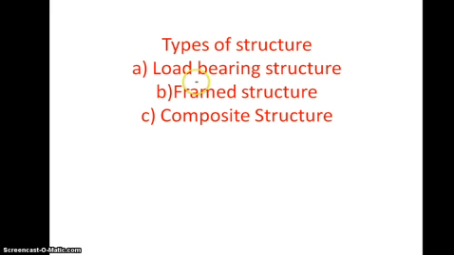Next, types of structure. Generally there are three types of structure. The first one is the load bearing structure, second is the framed structure, and third is the composite structure.